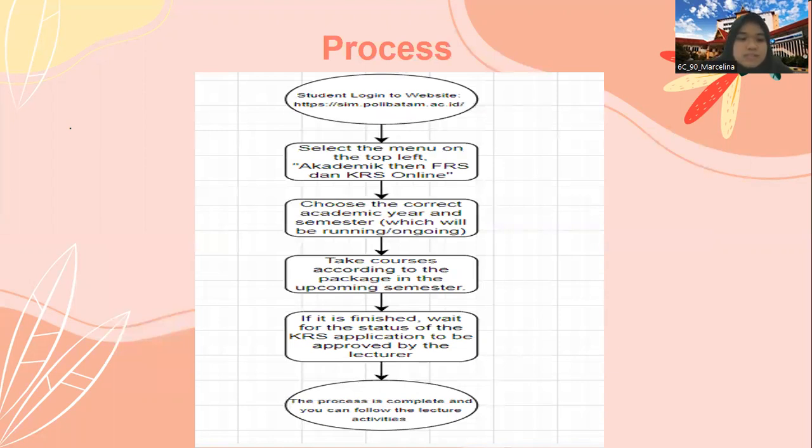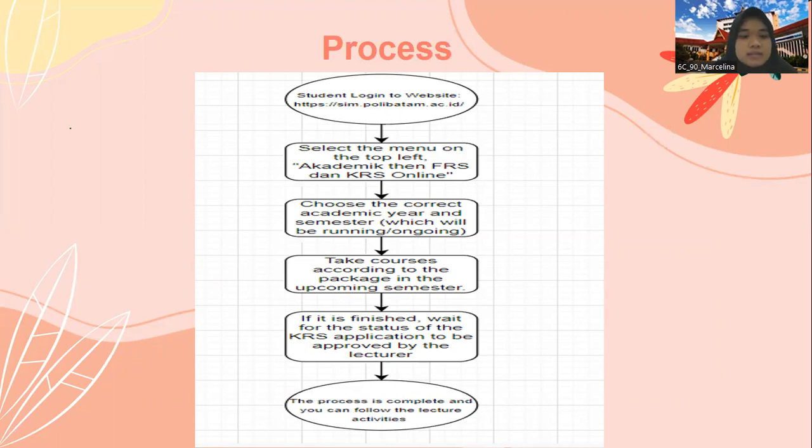Okay, next, this is an example of a process. A process is a kind of steps that describe what you should do to achieve something. The diagram illustrates step by step how to take online KRS or FRS at Politeknik Negeri Batam. Overall, there are 6 steps that students can follow to take online KRS or FRS every semester. The student only needs an electronic device such as a laptop or smartphone well connected to the internet.